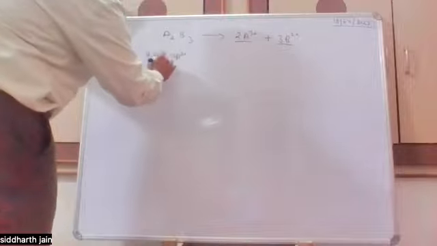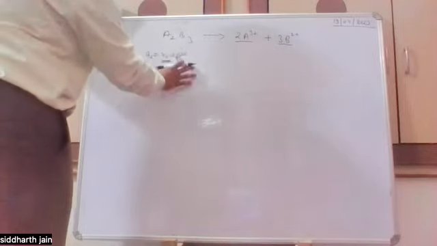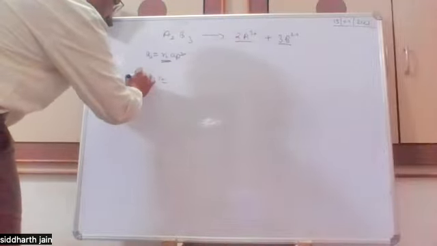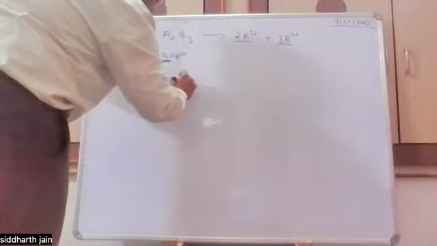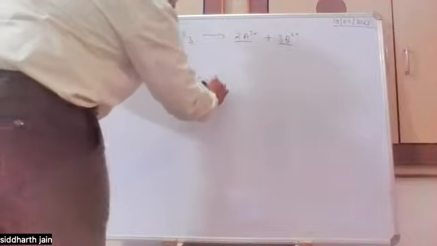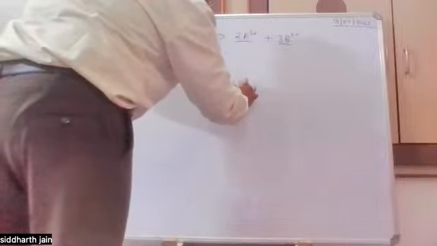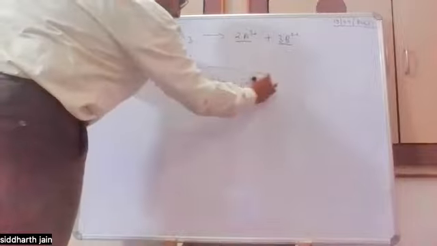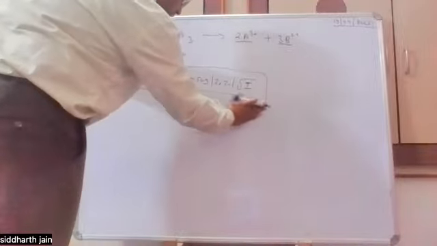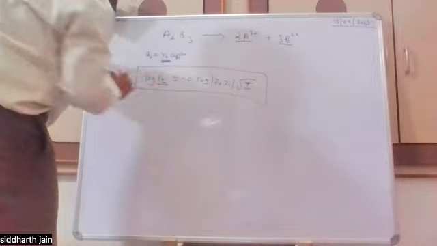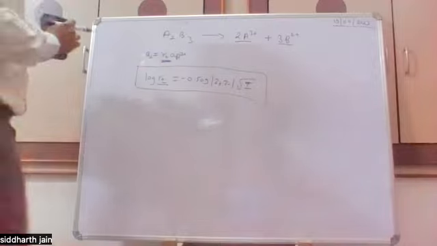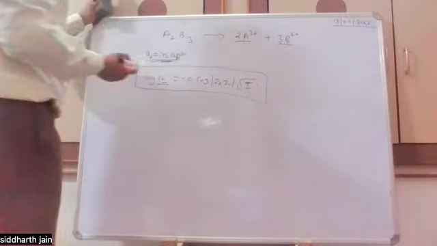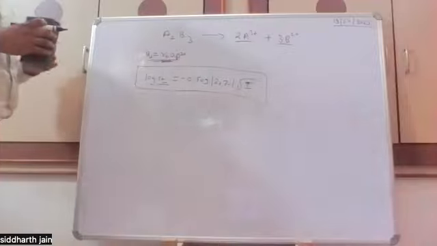So this activity coefficient, which determines the actual activity, is defined as log of gamma plus-minus equals minus 0.509 Z plus Z minus root mu. So by using this Debye-Huckel law or equation, we can easily determine the value of this activity coefficient, and then we can determine the true activity of the ions in the solution. So this is the Debye-Huckel limiting law.